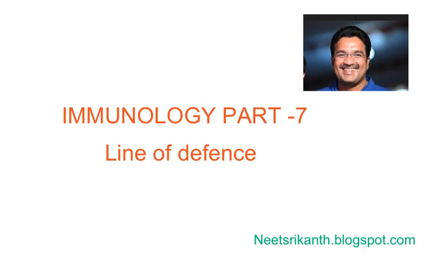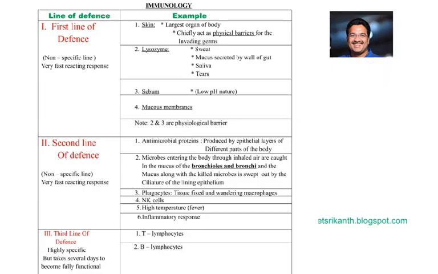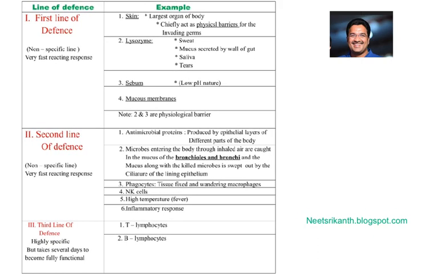Immunology Part 7. Here we discuss the line of defense. Line of defense is of three types: first line of defense, second line of defense, third line of defense. Actually, in the third line of defense, we discussed the humoral and cell-mediated immunity, which is done by T lymphocytes